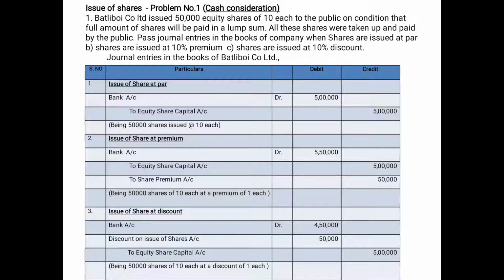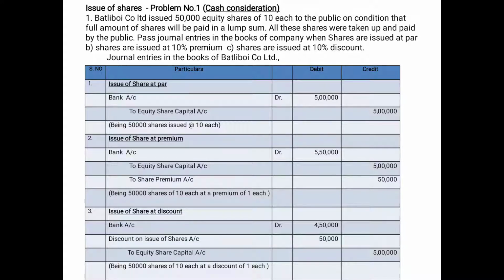All these shares were taken up and paid by the public. Pass journal entries in the books of the company when shares are issued at par, at a premium of 10% and at a discount of 10%. So how to pass journal entries in the books of Bartley Boy Company Limited if the entire share is for cash consideration? All the shares issued were fully subscribed and paid up by the public. First entry, issue of shares at par. Second one, issue of shares at premium, and the third one for discount.